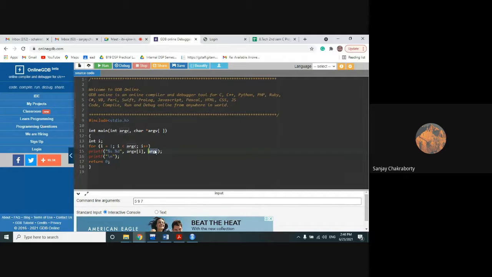Okay. So argc will store 3 arguments separated by space. Please remember you have to give space, otherwise it cannot separate 2 arguments. It will consider 2 letters or 2 numbers as a single argument. Right. So 5, 9, 7. Clear? So I have to give character type here.